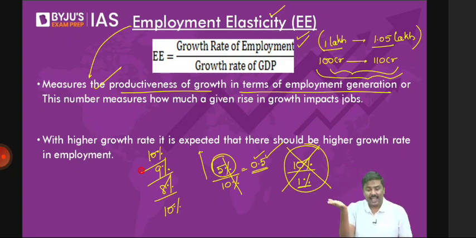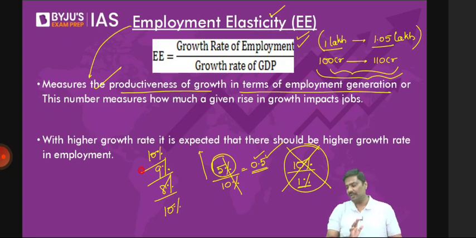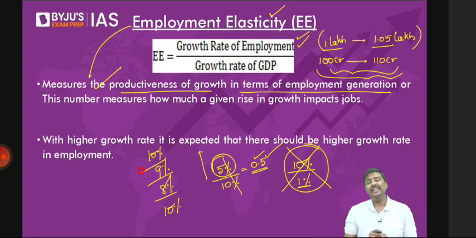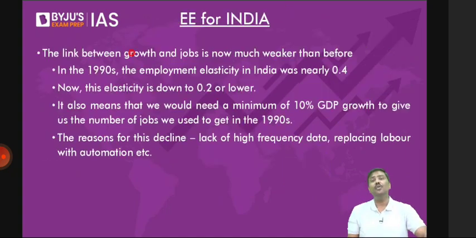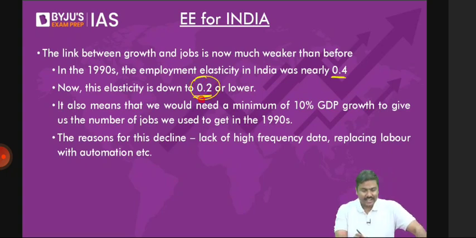If employment elasticity keeps on increasing, it is considered good for the economy. Now what has happened in case of India? Employment elasticity back in the 1990s in case of India was 0.4. And the recent data shows that employment elasticity has almost become half, that is 0.2. In many of the years, it is much lower than even 0.2.